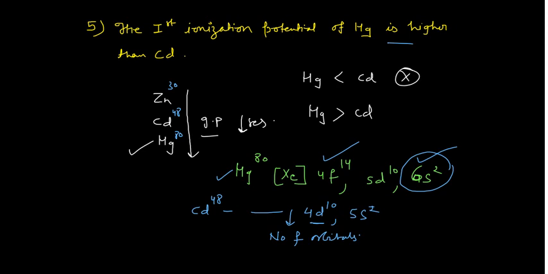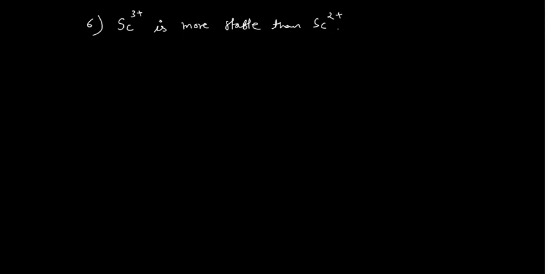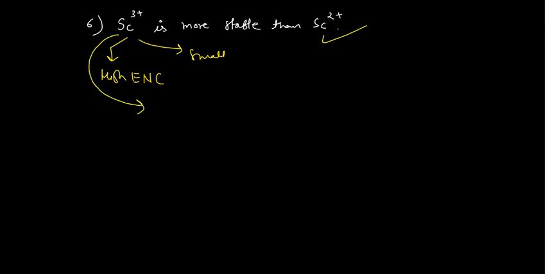Now moving to the next problem, question number 6: scandium 3 positive is more stable than scandium 2 positive. This question I have already solved in case of copper. Since it is having the higher charge, it will have the higher effective nuclear charge. It is a highly charged species, and its size is also small when compared to scandium 2 positive. So for scandium 3 positive, the hydration energy, He, and the lattice energy, Le, are higher.